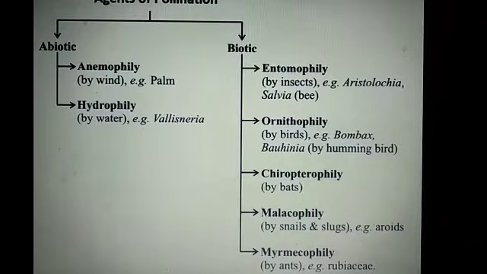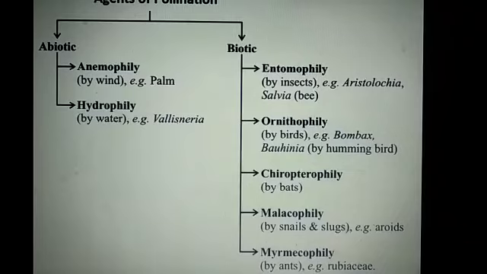In abiotic, we already discussed that when the pollination occurs by wind, we call it anemophily. Actually, some flowers have very small pollen grains, very light, dry, dusty and non-sticky. So, with the help of the wind, pollination occurs.